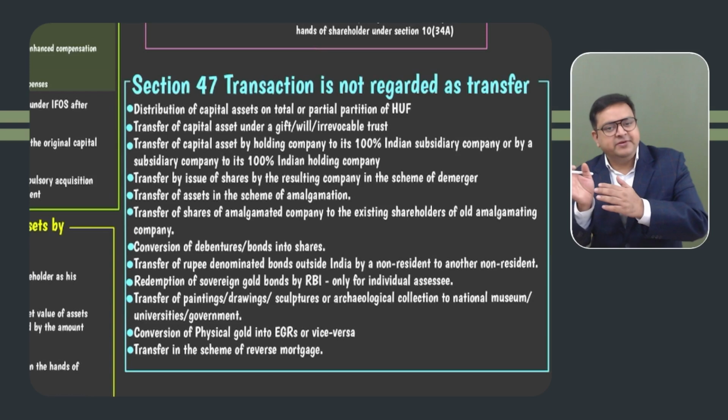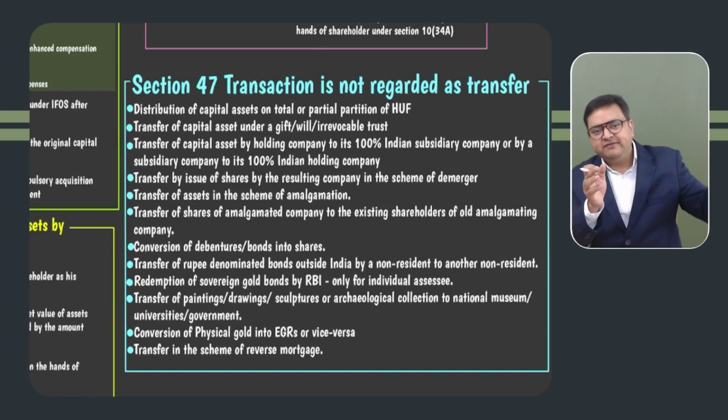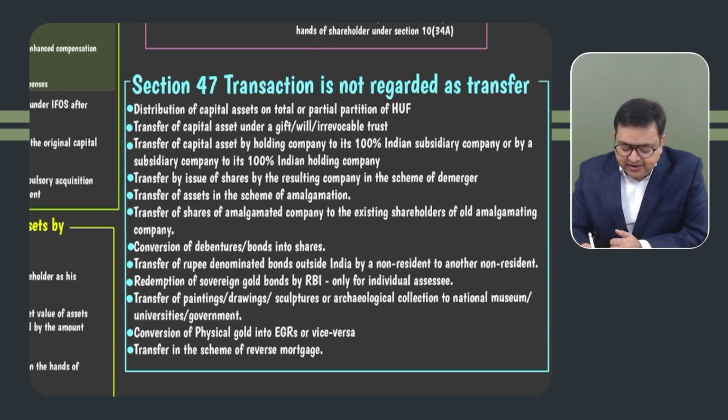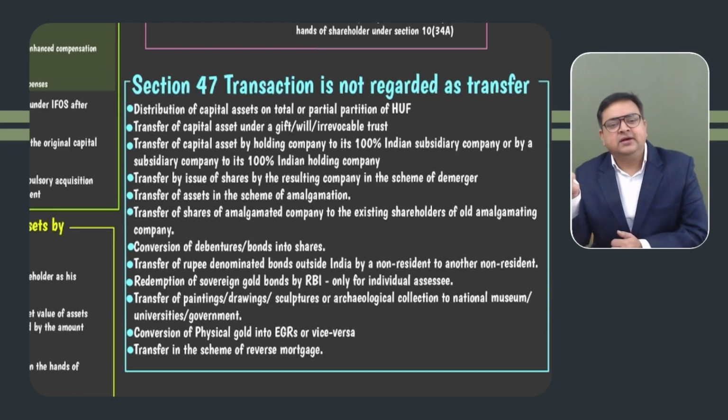And whenever this member would be selling it, there would be the concept of the previous owner. So they have to take the holding period and the cost of the HUF. Got it? Whenever the capital asset is transferred by way of gift, will, or inheritance, so if the father has given the gift to the son or daughter, then in that case there would be no capital gain in the hands of father. There would be no IFOS income in the hands of receiver also, because they are getting it from a relative. And there would be no capital gain. But whenever the son or daughter would be selling it, the previous owner concept will take place.